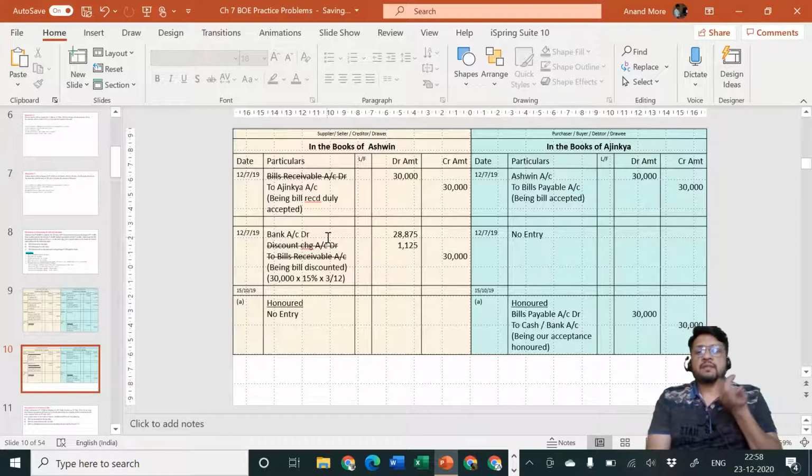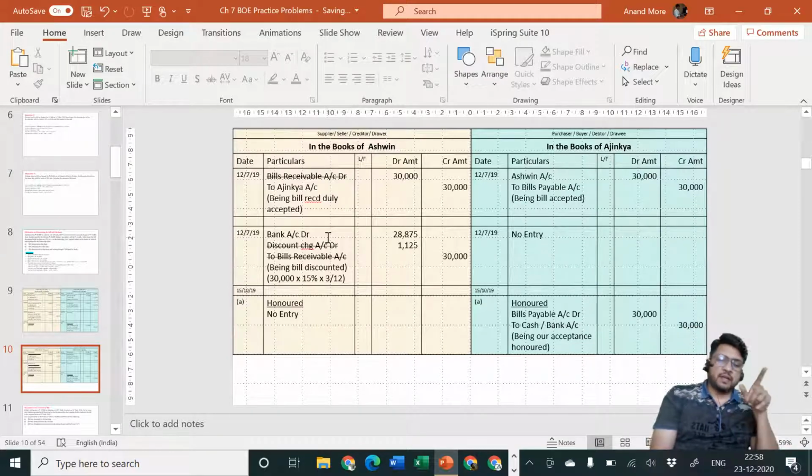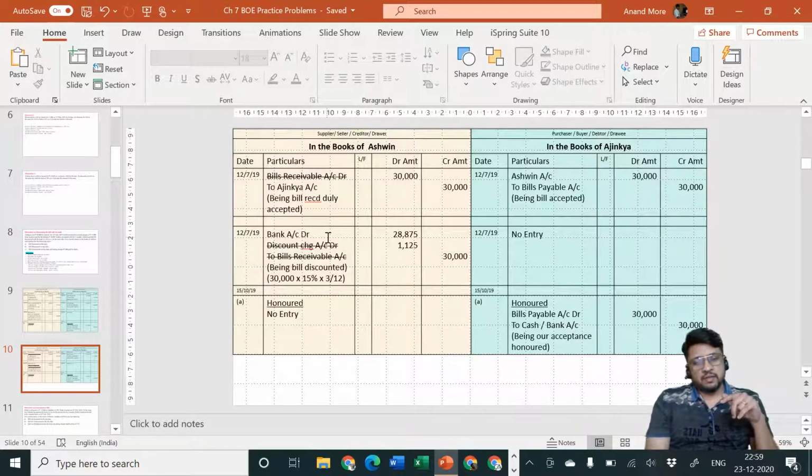We will reverse that entry. So I am repeating again, BR cancel, forget the discount, reverse the remaining entry. Repeating for the last time, BR cancel, forget the discount, reverse the remaining entry. Repeating one more time, BR to be cancelled, discount is to be forgotten, remaining entry is to be reversed.